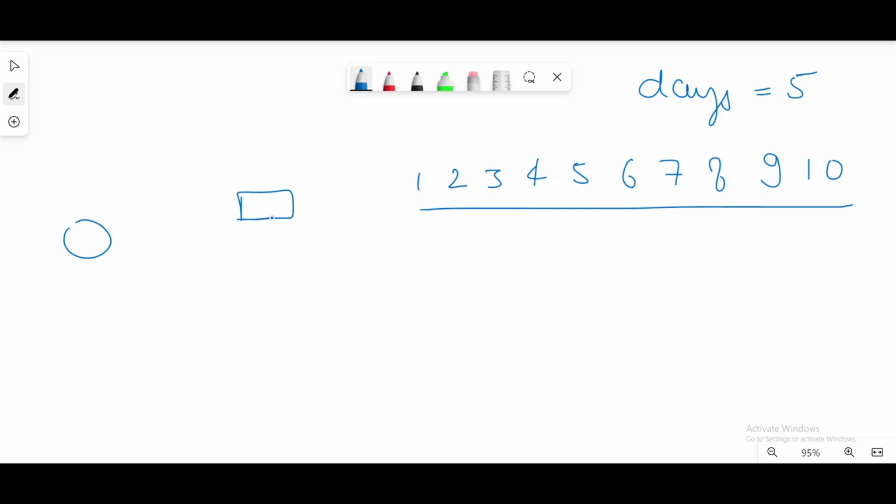The question is asking to find this capacity, the minimum capacity of this ship, such that it can transfer all the packages from here to here one by one. It will make one round in one day, and each day it will carry a certain number of packages, and we have to determine this capacity.